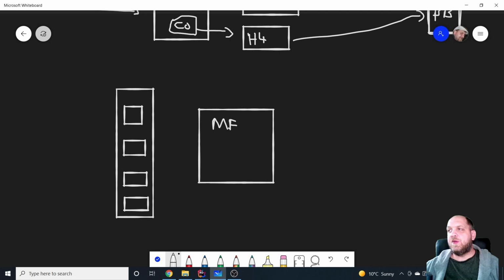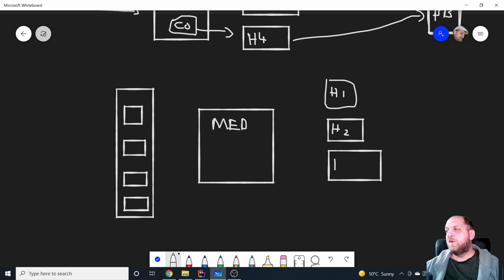A mediator is an entity that sits in between. Here we have the handlers. So this would be maybe handler 1, here we have handler 2, here we have handler 4, and maybe another handler, let's call it handler 3.